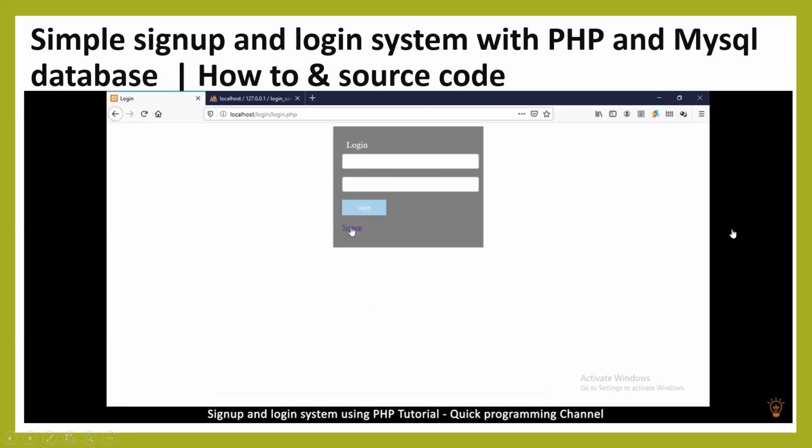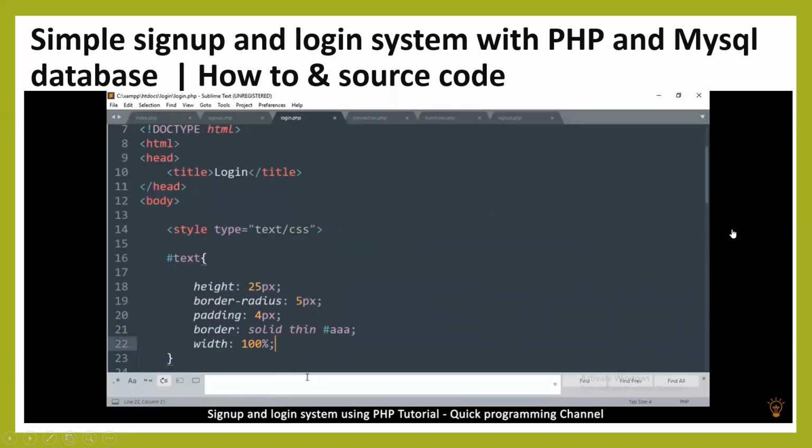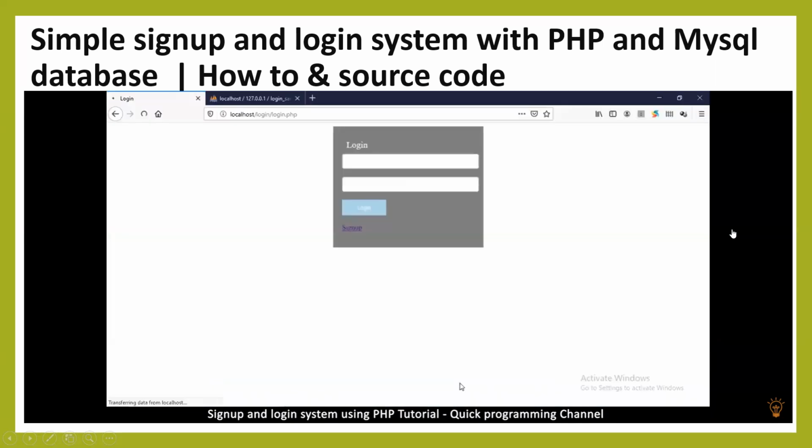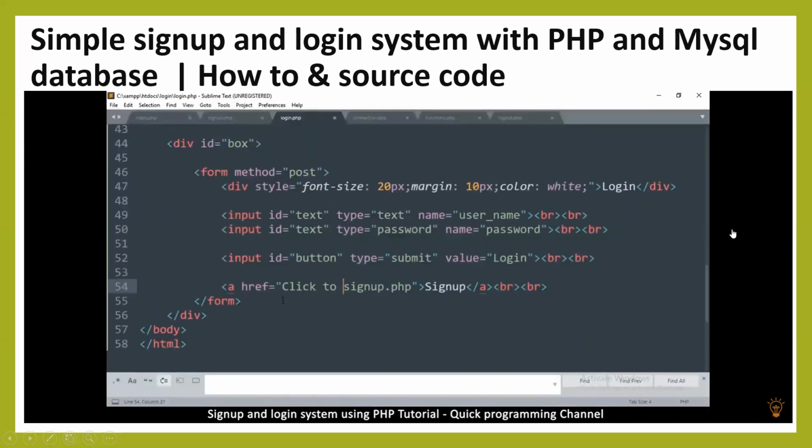Okay, so sign up down here. Instead of just putting sign up, this is where the user should click. I'll say click to sign up. Oh, what's going on? Oh, I've put that in the wrong place. So it's here, click to sign up.